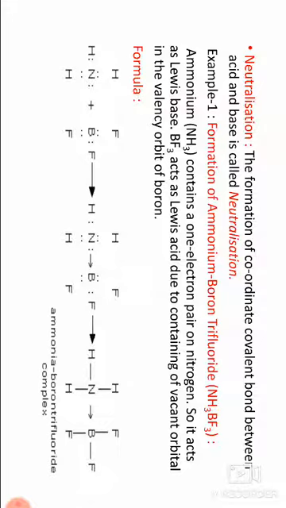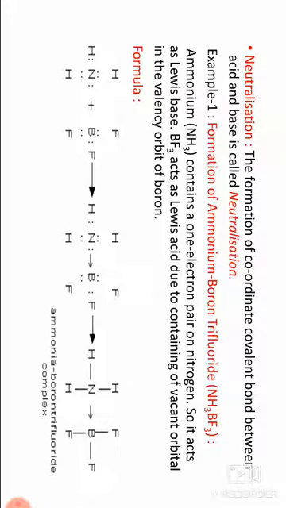Example 1: formation of ammonia boron trifluoride, NH3BF3. Ammonia NH3 contains one electron pair on nitrogen, so it acts as Lewis base. BF3 acts as Lewis acid due to the vacant orbital in the valency orbit of boron.